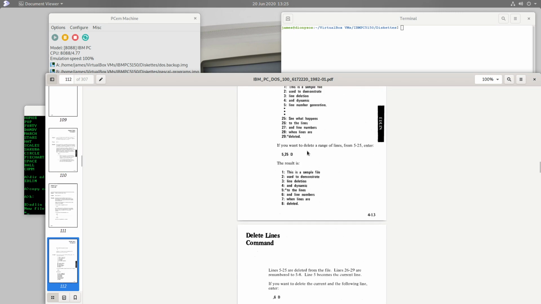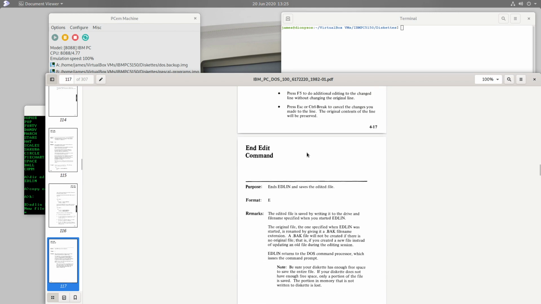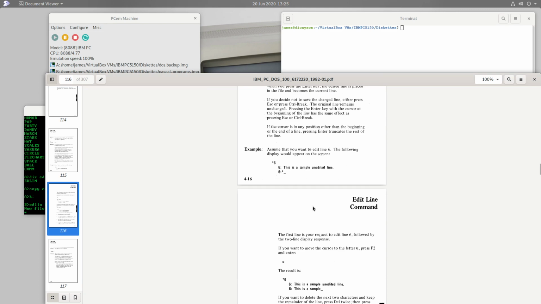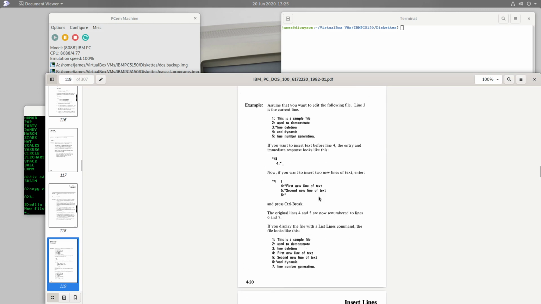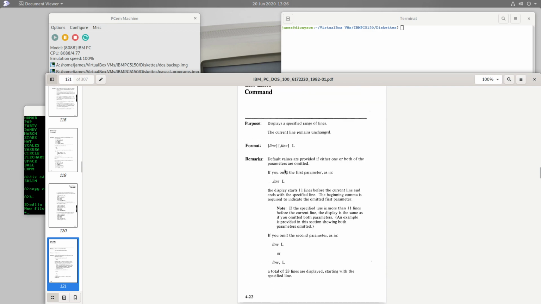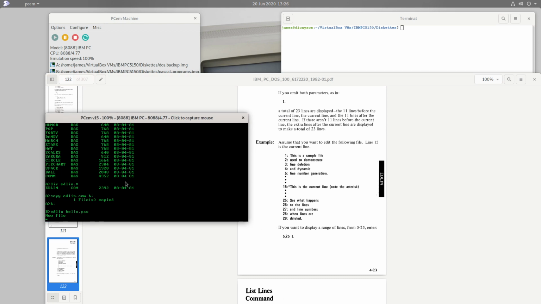The big thing to remember is you're always editing one line at a time. And so you can edit a single line, or you can insert a number of lines, and you can list a number of lines, and there are all these commands which you can read about here. But the big thing to remember is you're always working with one line at a time. So this star here, this is where I enter edlin commands. And so one command is the insert command, and that now allows me to insert new lines into the file. And since it's a blank file, it's empty right now, and I'm starting at line number 1.